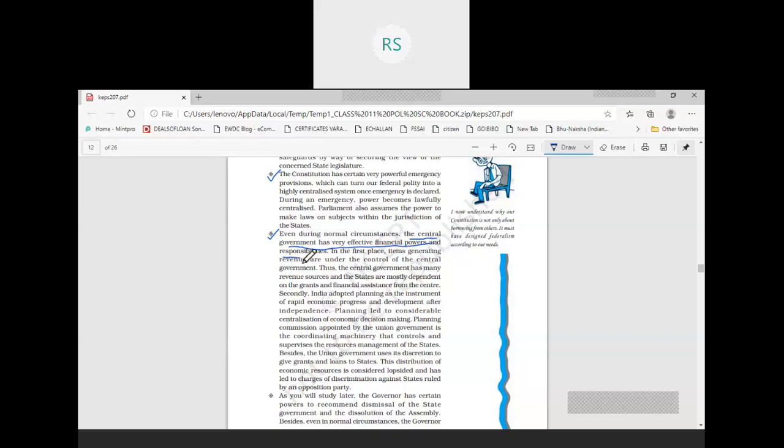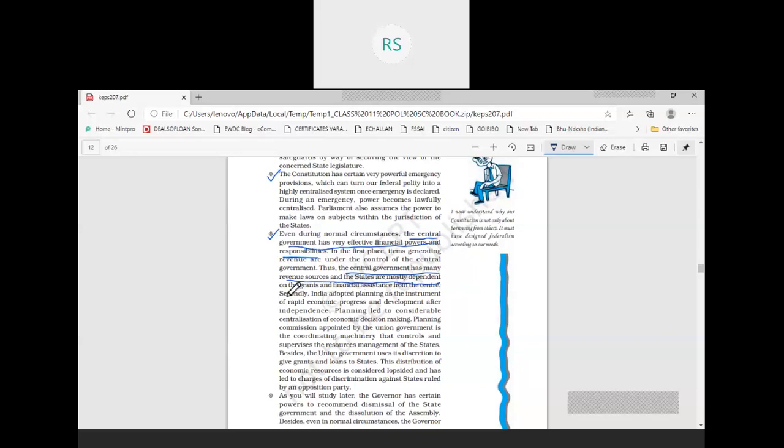Items generating revenue are under the control of the central government. So sources of revenue are in the hands of the central government. The central government has many revenue sources and the states are mostly dependent on the grants and financial assistance from the center. The states have very meager revenue sources, but they have so many responsibilities to be fulfilled.